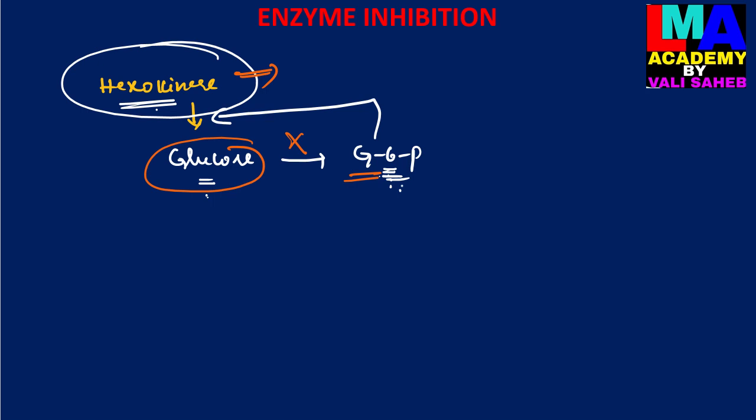And then one more point which is related to modulators. Modulators are nothing but end products. End products are metabolites.